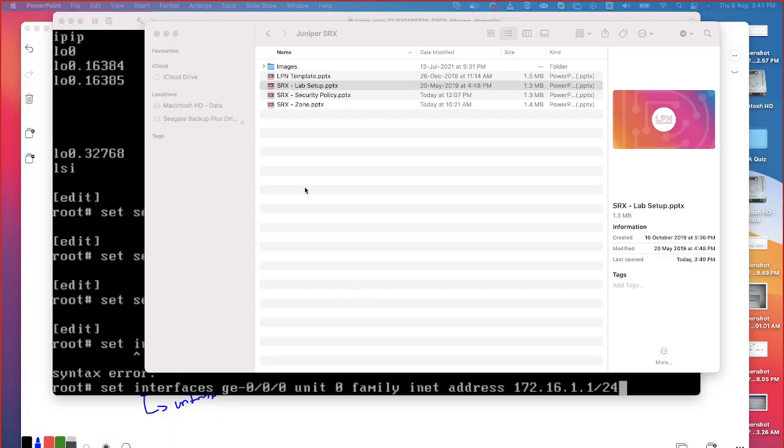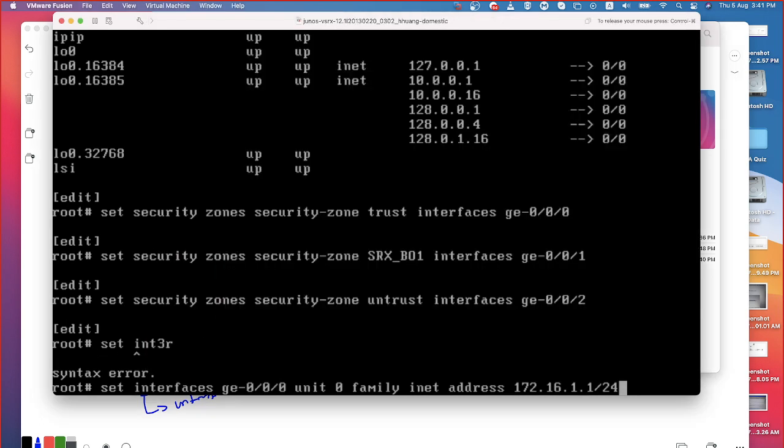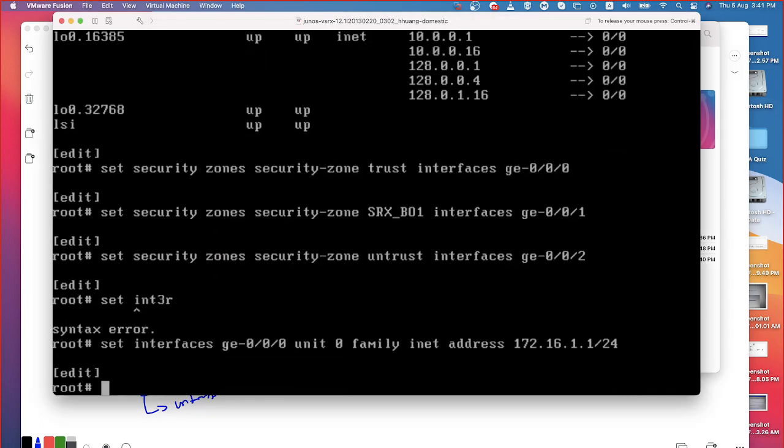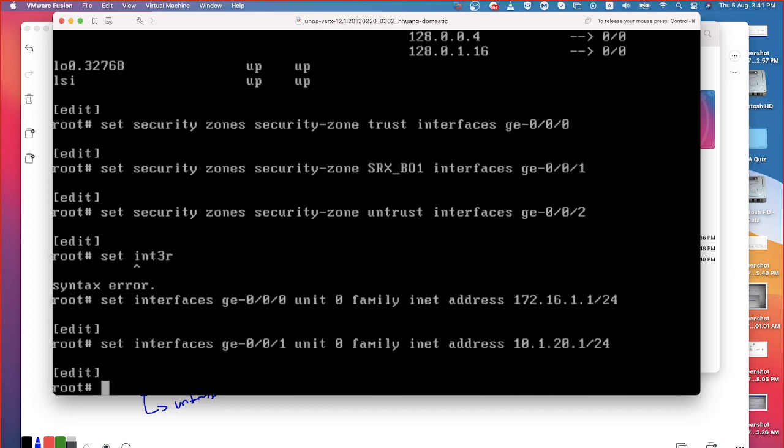Okay. So let's do the IP address 172.16.1.1/24. Set interface gig ethernet unit 0 family inet address 10.1.20.1/24. Then set interface gig ethernet 0/2 unit 0 family inet address according to my physical interface. You remember I told you that I'm going to be keeping this interface in a bridged mode. Okay, I'll do those things.